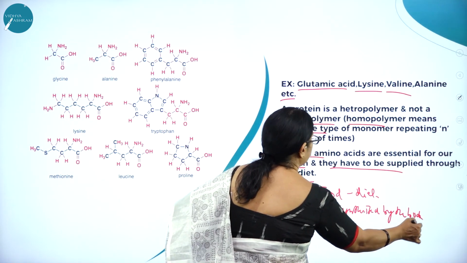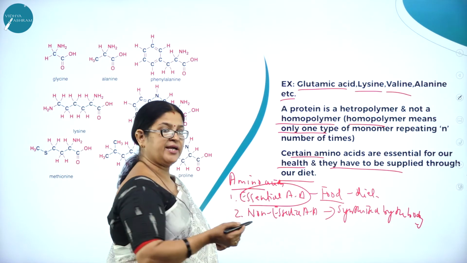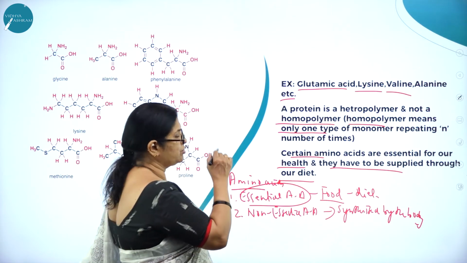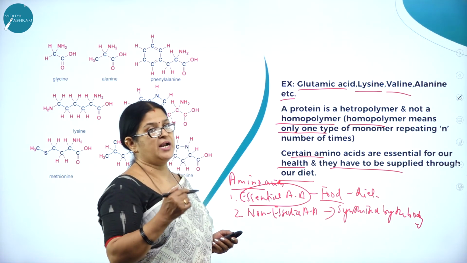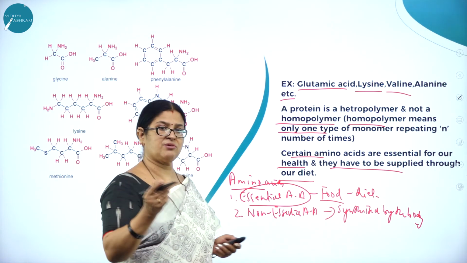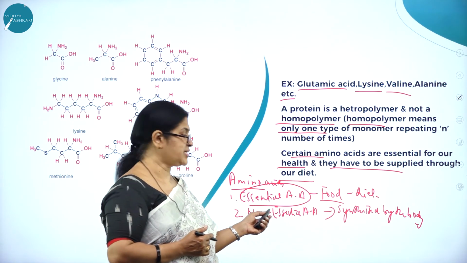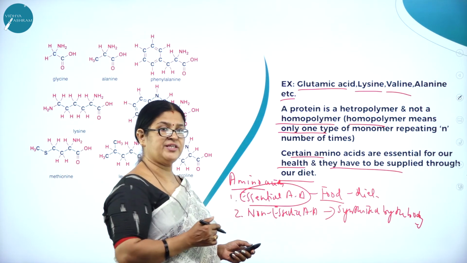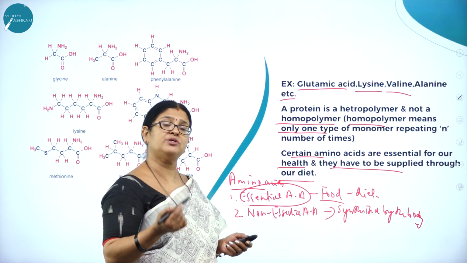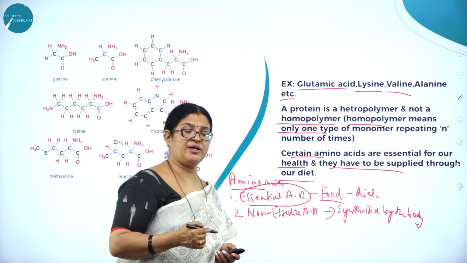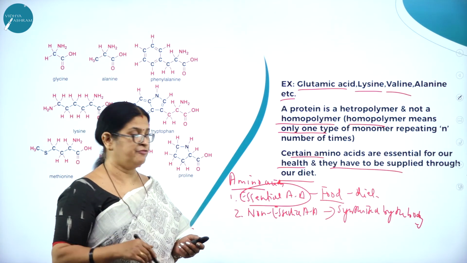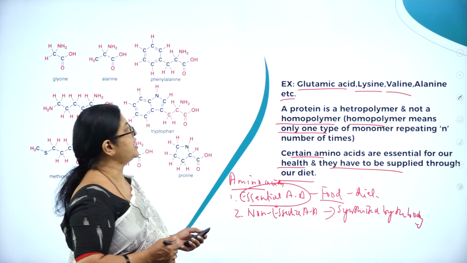So what are amino acids? They are the building blocks of proteins which have an amino group at one end and a carboxyl group at the other end, and R, the side chain, is variable and varies from amino acid to amino acid. Amino acids are of two types: essential amino acids and non-essential amino acids. How do we classify them? Essential amino acids are those which are very much required by the body but are obtained through diet or food, whereas non-essential amino acids are synthesized by the body itself. They may not be taken in the form of food.